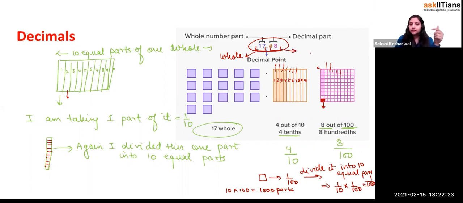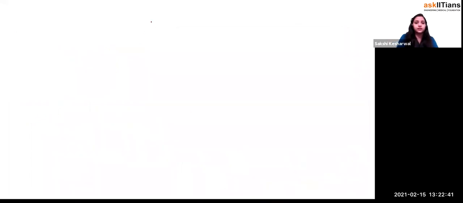Either you can say that you have divided the one entire piece into 100 parts and taken 48 parts of it, right? Or you can say that you have divided into 10 100 parts and you have taken 4 full 10 parts and 8 parts like this. I'll just explain this. Like it says 17.48, right?